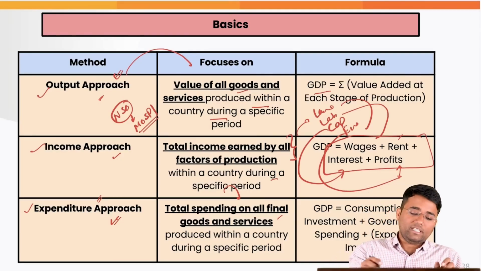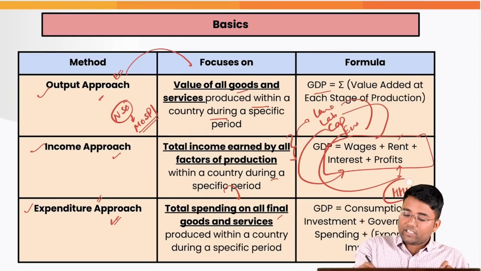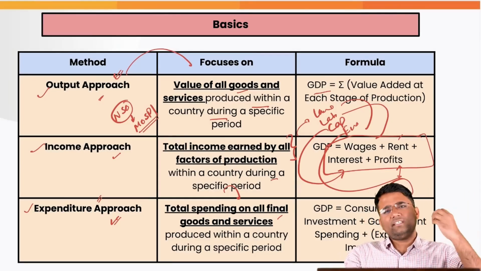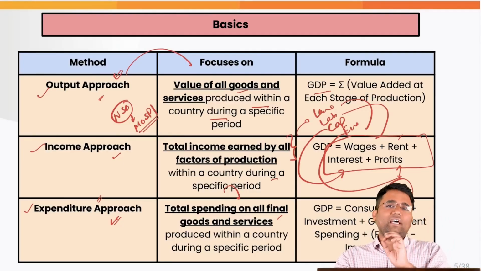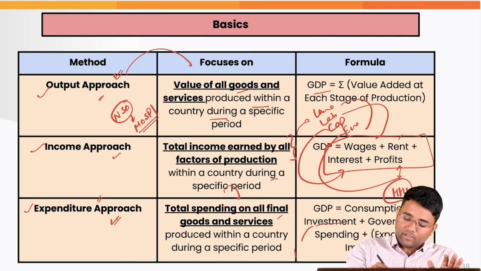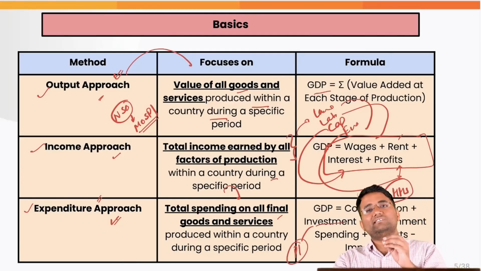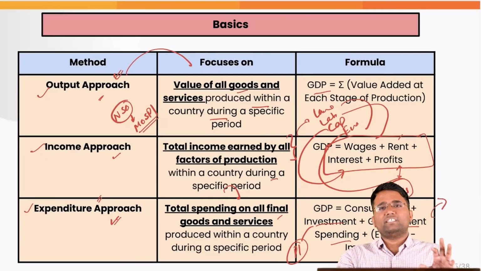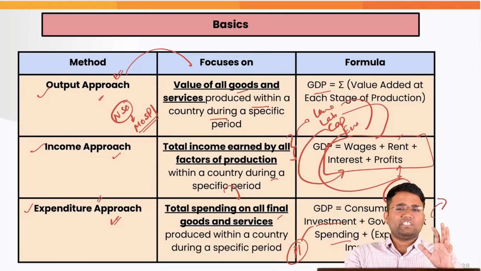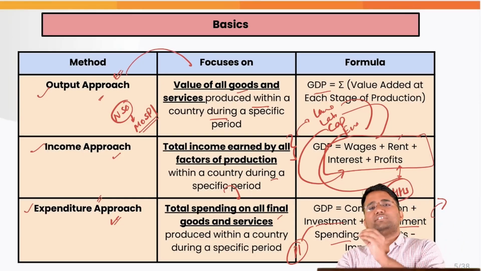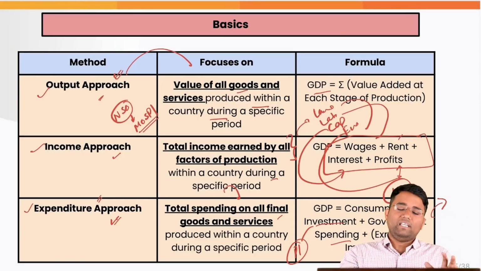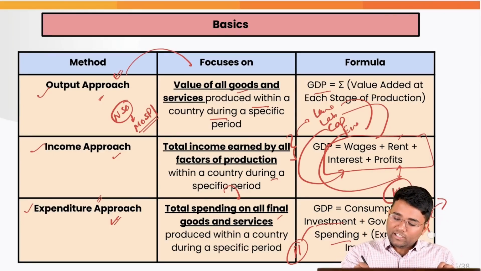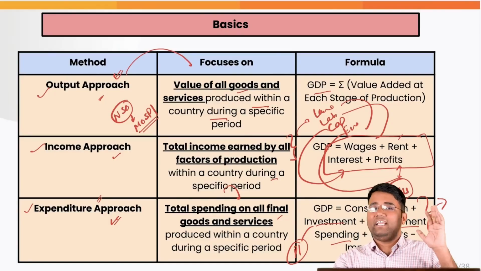There are 4 components. One is the household consumption expenditure, whatever me and you are spending for buying toothpaste or various other products which we are using. Then there is private investment, whatever investment is being done by businesses, corporations, etc. Then government spending, under which whatever they are spending on daily businesses, for example salaries, etc., or whatever investment they are doing in tangible assets. Then the net of exports, that is export minus import. When we add all these 4 components, we get this GDP by the expenditure approach.